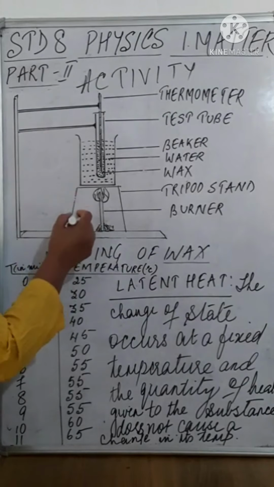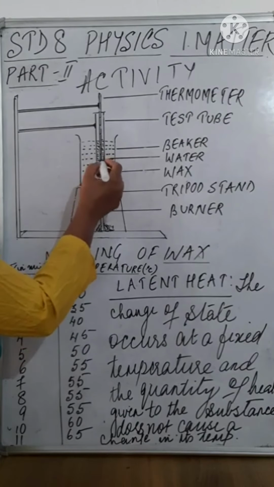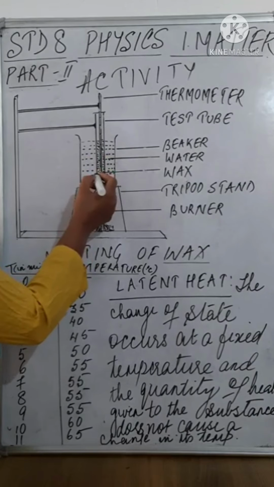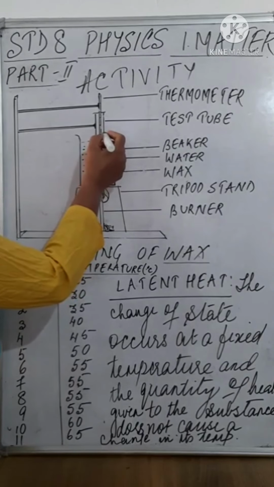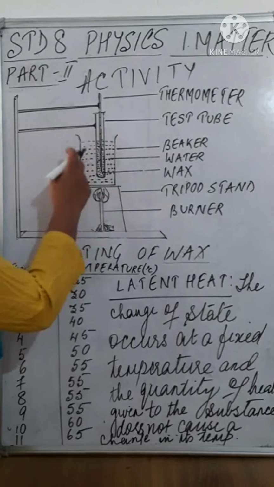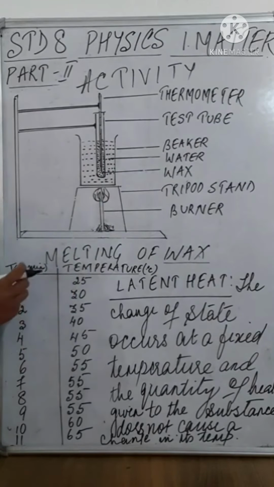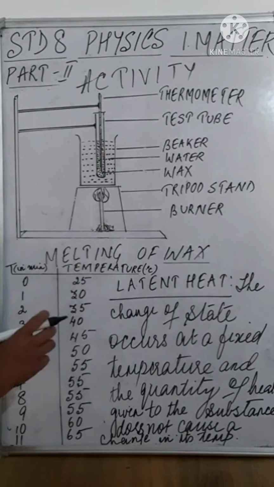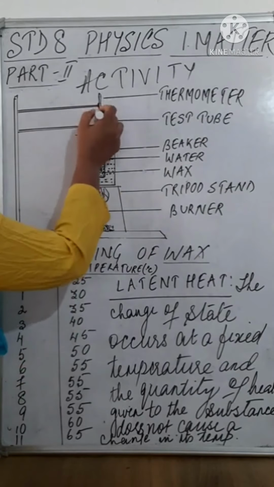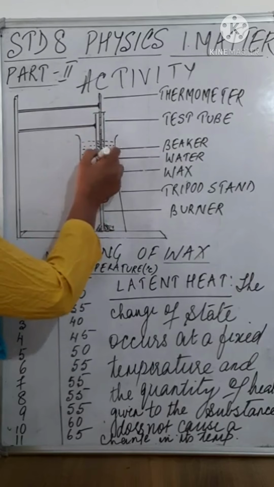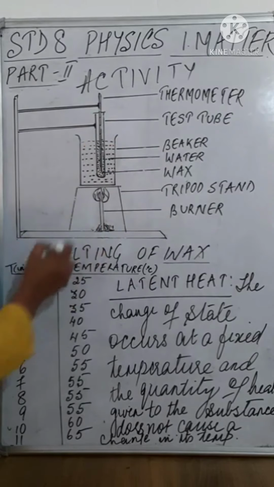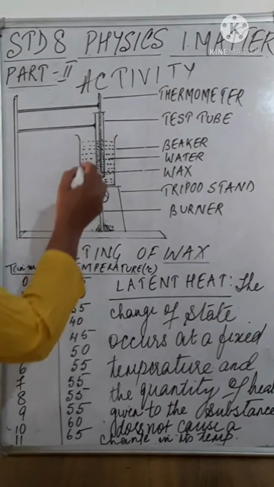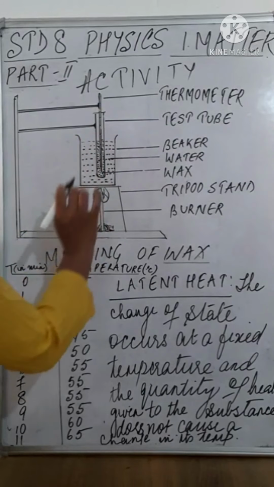In this experiment, wax is taken in a test tube which is immersed into a beaker containing water, and this setup is heated over a burner. A thermometer is clamped to the test tube which contains wax and which records the temperature.